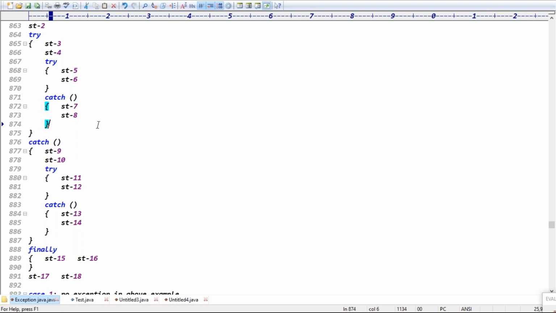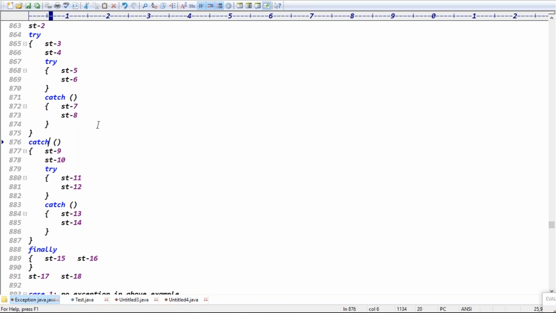Last case: exception raised in statement 18. Now what is the output? Continuing with the previous example, after statement 15, 16 will be executed, then 17 will be executed, and at 18 it will be an abnormal termination. We got the output 1, 2, 3, 4, 5, 6, 15, 16, 17, right?